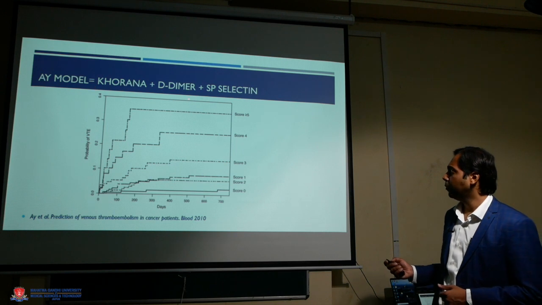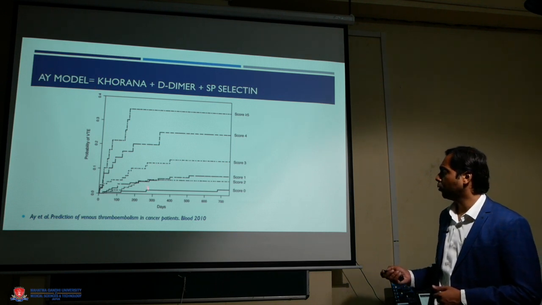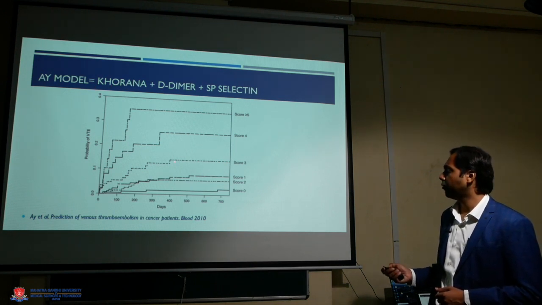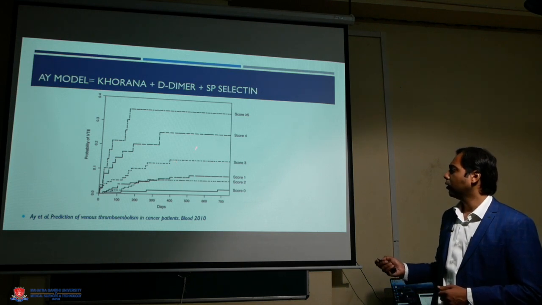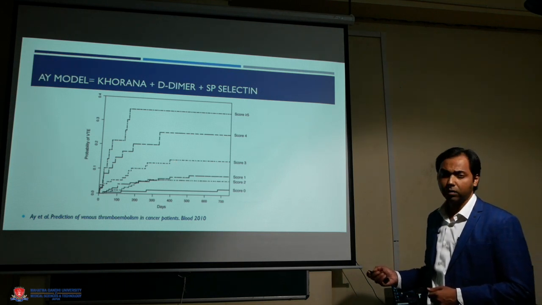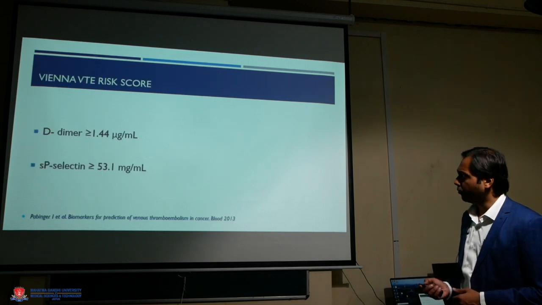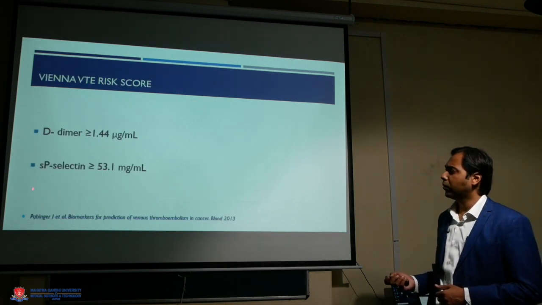If we add D-dimer and P-selectin to the Khorana score, we can have a further refinement of the score, and it can lead to 5 different model categories. There is the Vienna VTE risk score, which uses D-dimer and P-selectin.